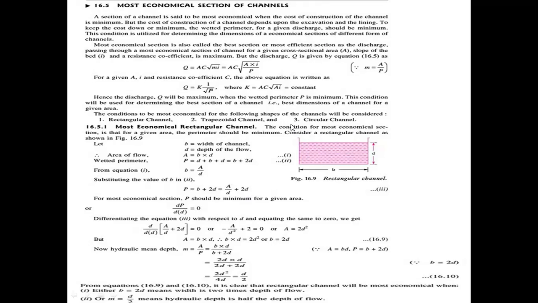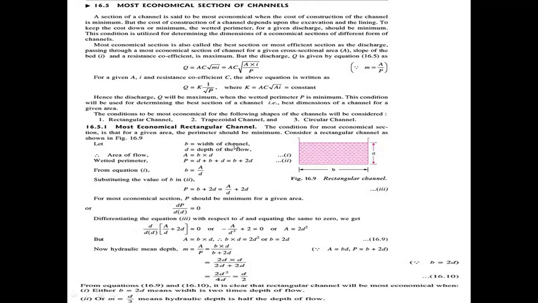Each shape of channel has some defined conditions, which are derived, and we follow them. After that, we solve problems based on those conditions.